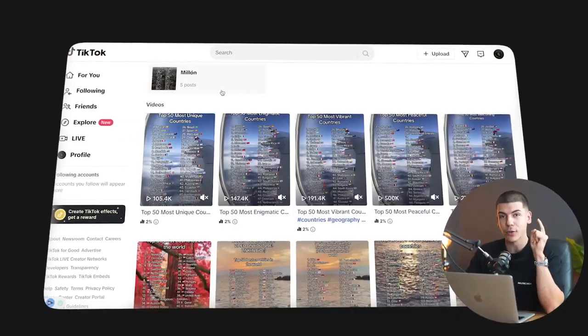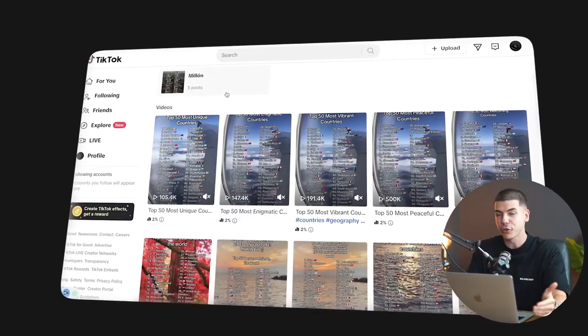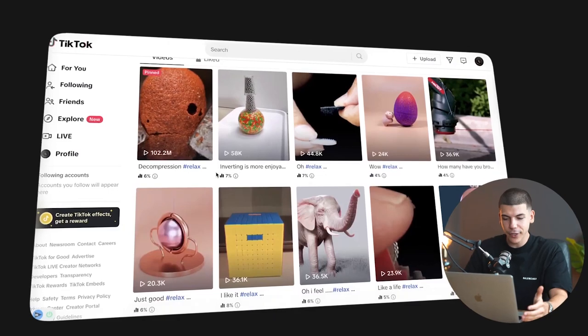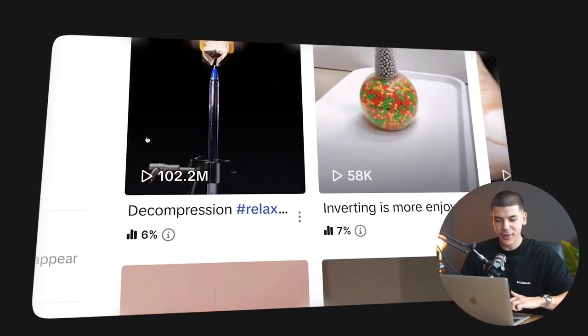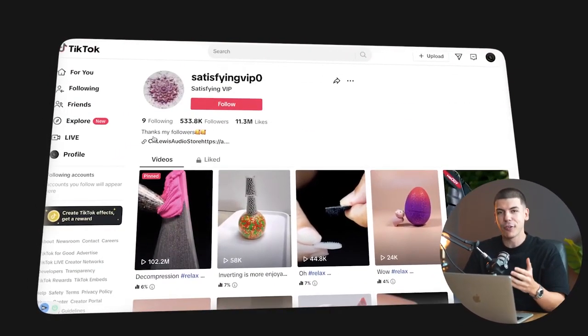Now just bear in mind that in order to monetize your videos on TikTok, they have to be over 60 seconds long. If they're under a minute, then they're not gonna be qualified for the creativity program. So those videos, regardless of the fact whether they get millions of views or not, are not gonna earn any money. Another good idea are these satisfying videos, which sometimes get hundreds of millions of views. I know it's ridiculous, but these videos can end up making hundreds of thousands of dollars.